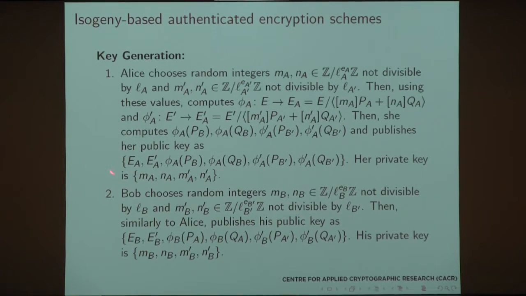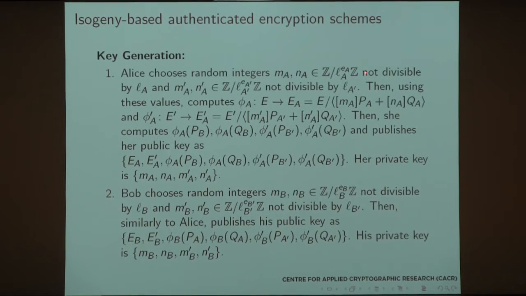Now, I know this is a lot of writing. I'll show you on the next slide a nice picture of it. So basically what Alice does is she generates these two private parameters, just integers mod l_A to the power of e_A, and also a second set for the prime version. And these ones are used together with generators to find our image curve E_A.